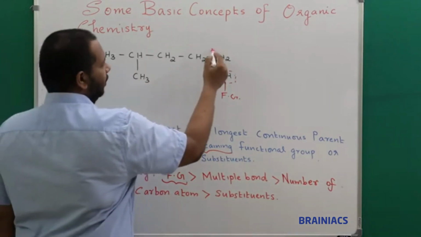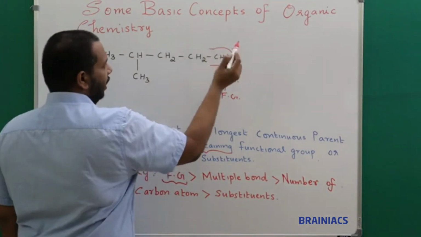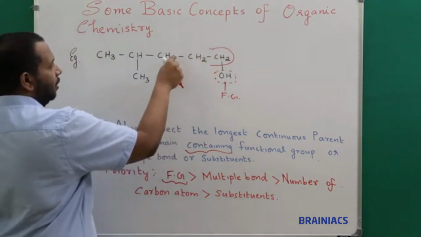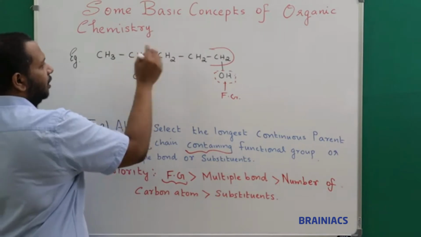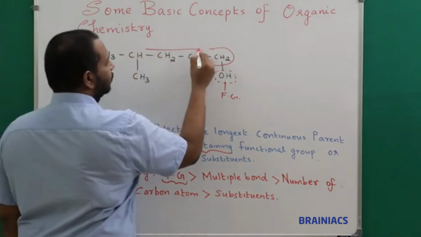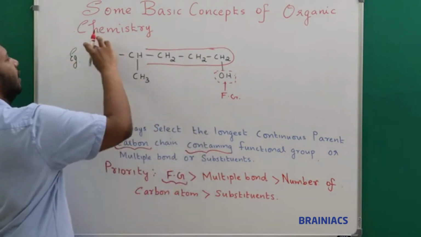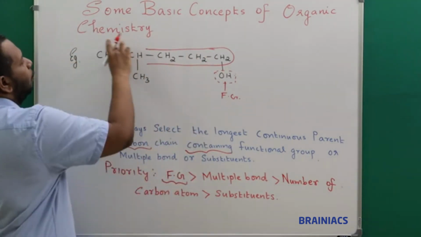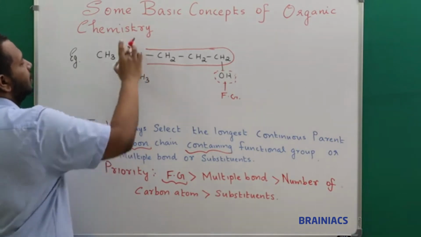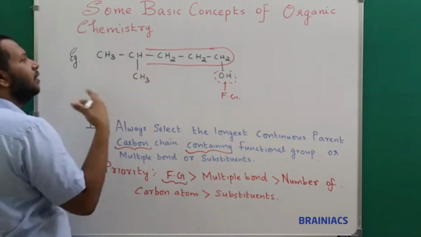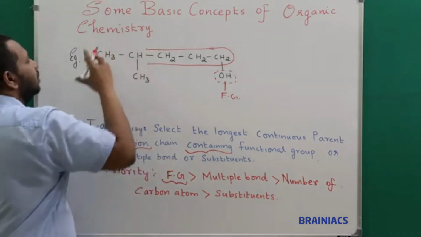So I am starting from here, my selection. I need to go continuously, longest continuous. Up to here it is the same, there are no deviations, so I will choose up to this as such. Then I can go in this way or in this way, but both ways are the same, because here also one CH3, here also one CH3. So there is no difference. If you choose like this, the name will be the same.